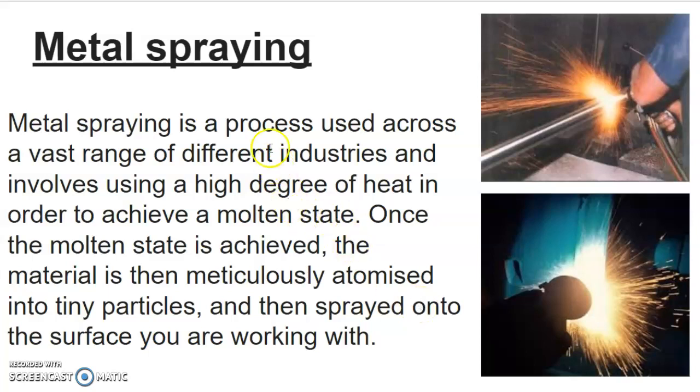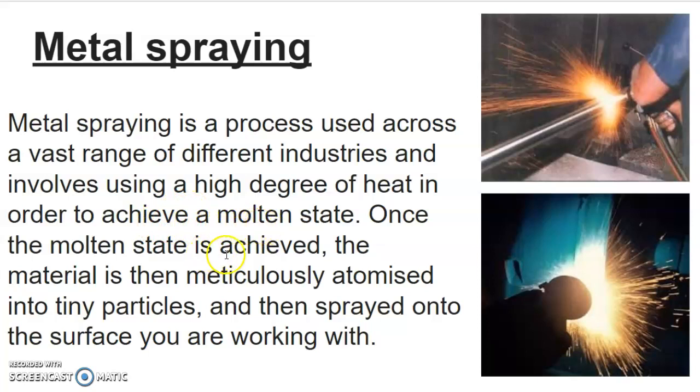Next one is metal spraying. You can see the image of what's happening here. The metal which we have to spray or coat is converted into a molten state first and then it is applied on the substrate. Metal spraying is a process used across a vast range of different industries and involves having a high degree of heat in order to achieve a molten state.